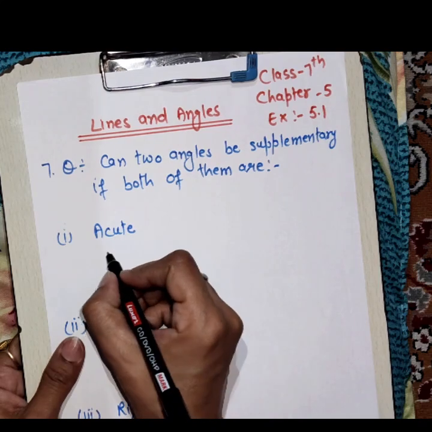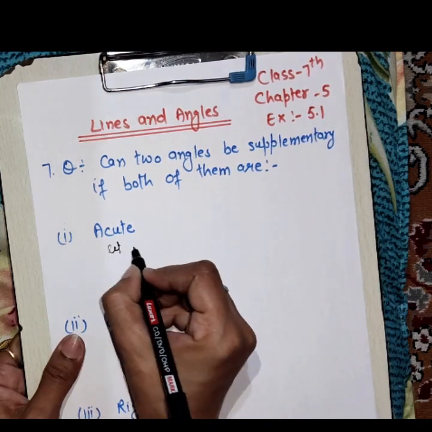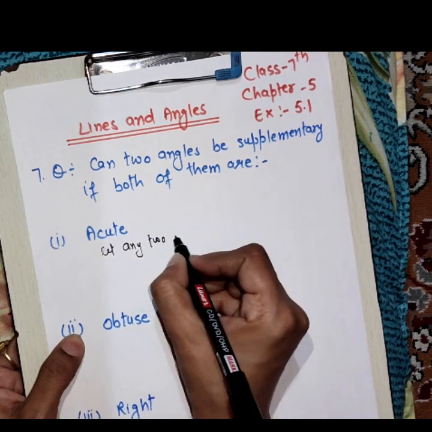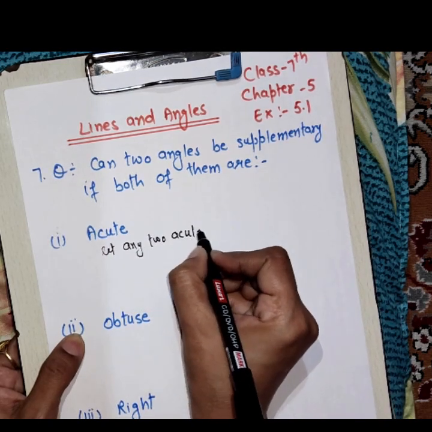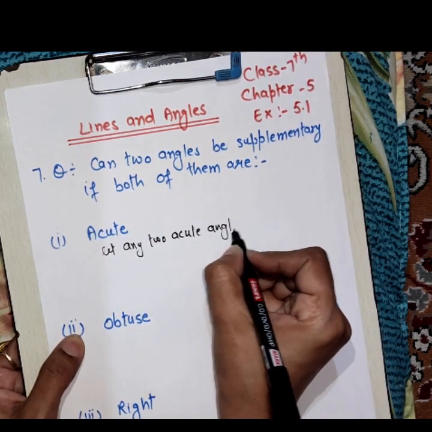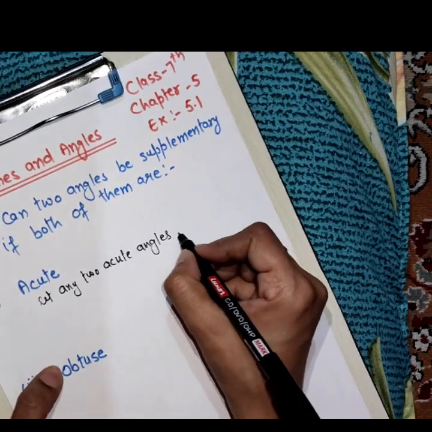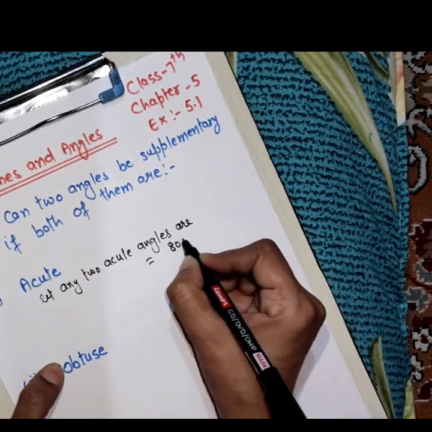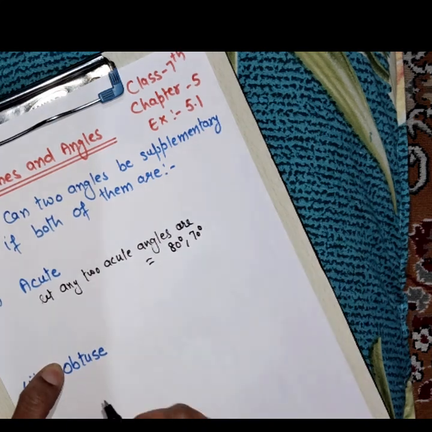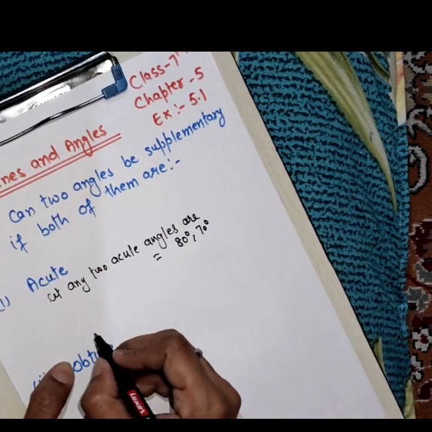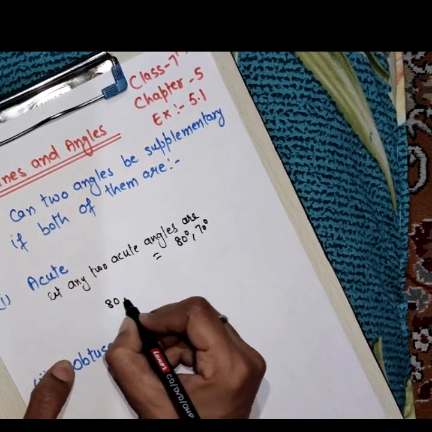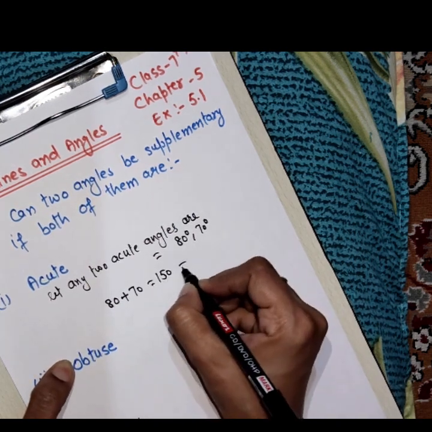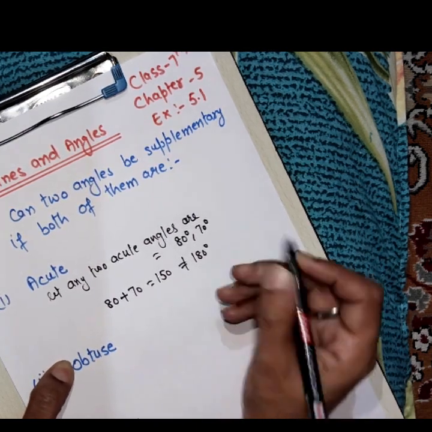So let any two acute angles be equal to 80 and 70 degrees. Now the sum of these two acute angles, 80 plus 70, is equal to 150, that is not equal to 180 degrees.